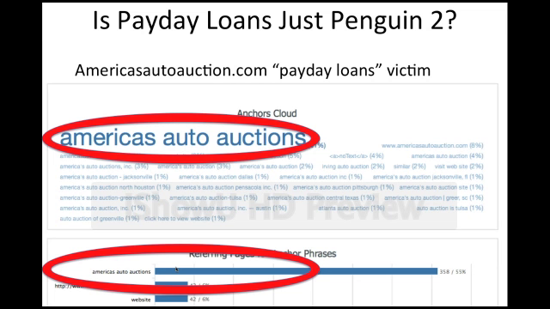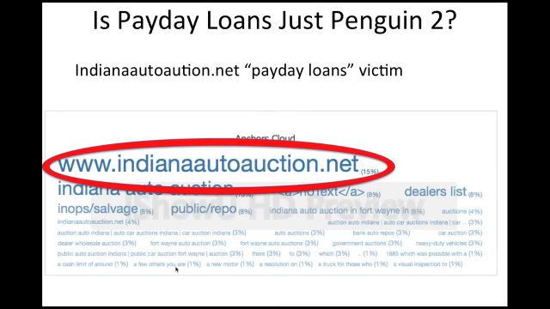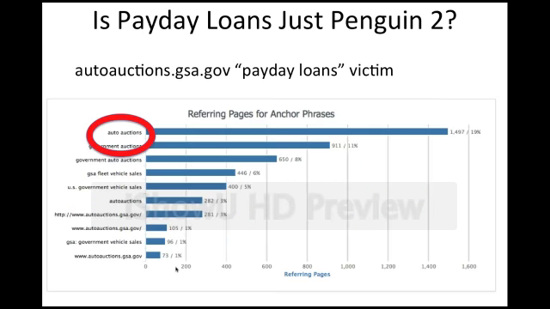There's America Auto Auctions, and America Auto Auctions is the highest backlink anchor text for these guys. IndianaAuction.net is, again, the highest one. So the correlation between exact match search query and exact match domain is the highest anchor text profile. Starting to look very, very spammy. And autoauctions.gsa.gov, even this one, which was probably a false positive, was hit by the Payday Loans algorithm. It moved down on that date, although not as much as the other ones. But as you can see, it still has the highest anchor text profile of auto auctions, which is their exact match domain.